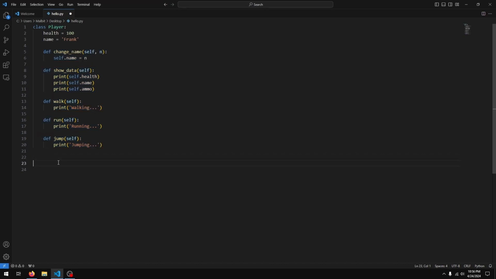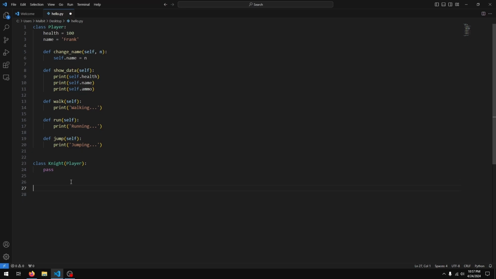So what I'm going to do now is create a new class. Let's call this Knight. And to inherit from our player class, I just need to put in some parentheses and say Player in the parentheses. Now our Knight class is inheriting all of the properties and behaviors of the player class. For now, I'll just say pass. Pass just basically means we don't want to define anything for this class at this point in time.